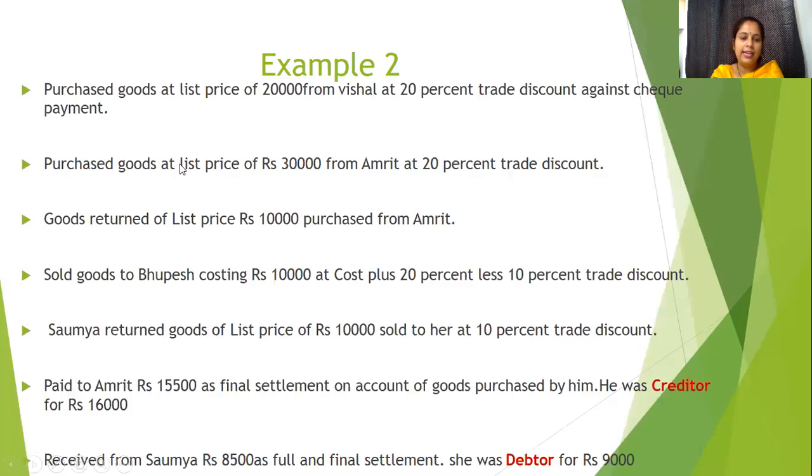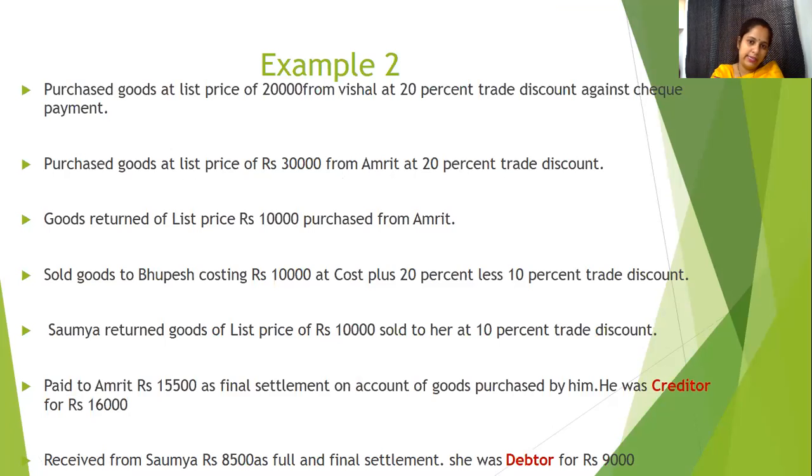Similarly, purchase goods at list price of rupees 30,000 from Amrit at 20% trade discount. We are purchasing goods from Amrit. Purchase and Amrit, two accounts. Amount will be 30,000 less 20%. 30,000 20% will be 6,000. Amount will be 24,000. Two accounts: purchase, Amrit. What to debit? Purchase will be debit.